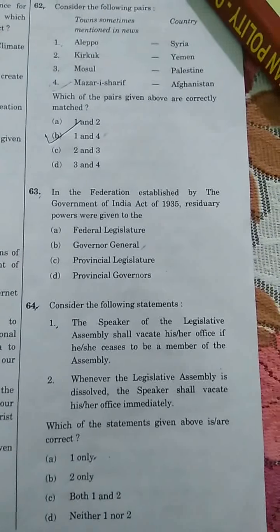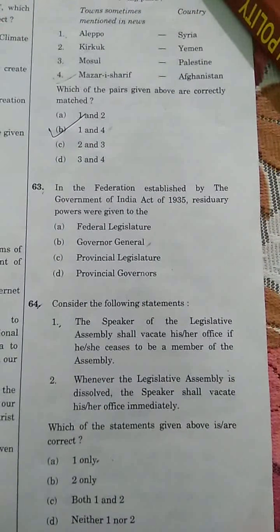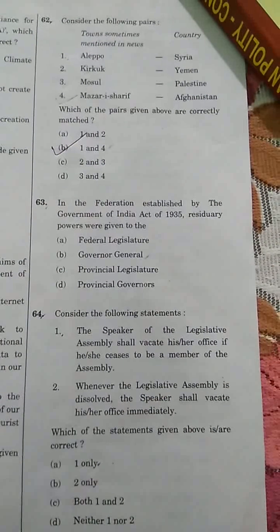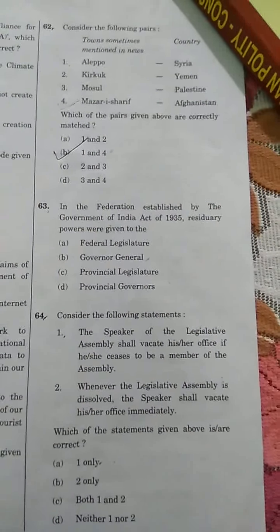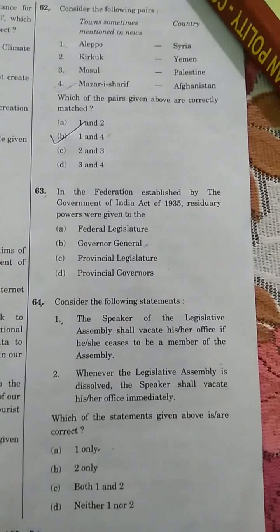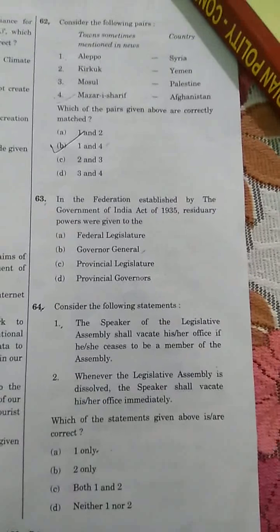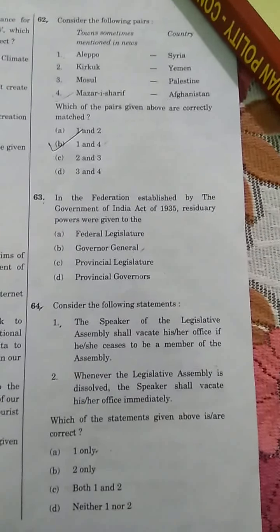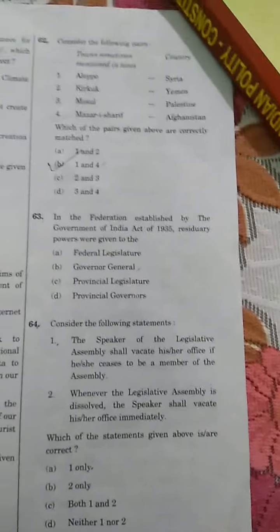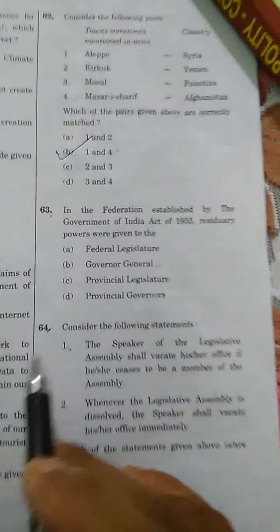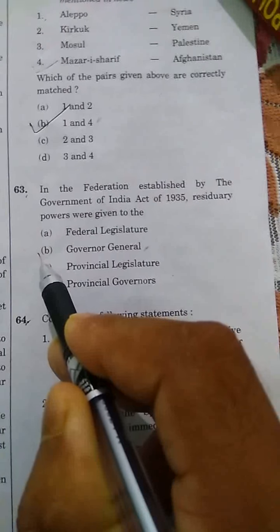In the federation established by the Government of India Act 1935, executive power is given to the Governor General. The Governor General has some advantage on veto and additional power. There are lots of powers like education, health, etc. given to the council of ministers, but the Governor General has some executive power to control the financial matters on all the subjects. So the correct option is B.